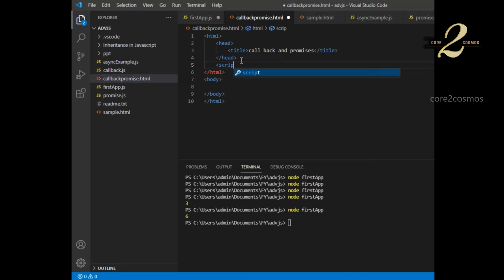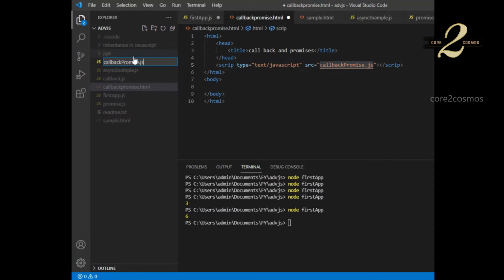I will create a script tag and refer to a JavaScript file here.